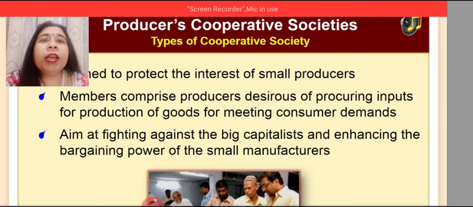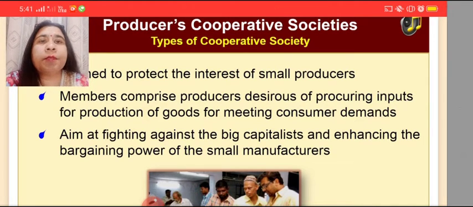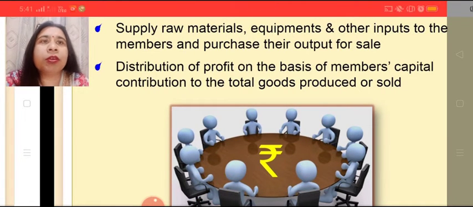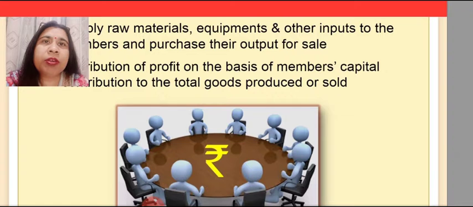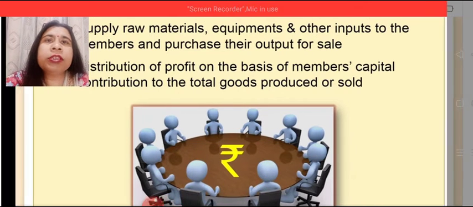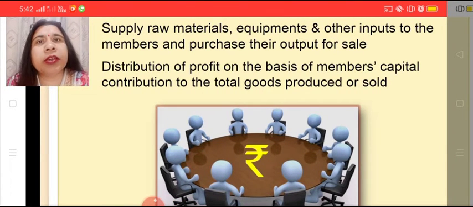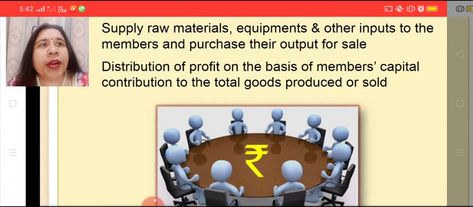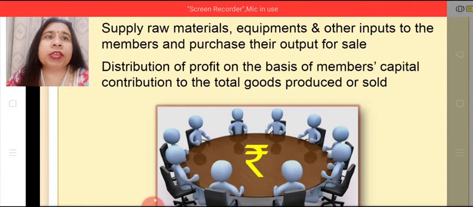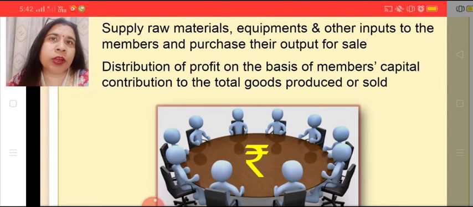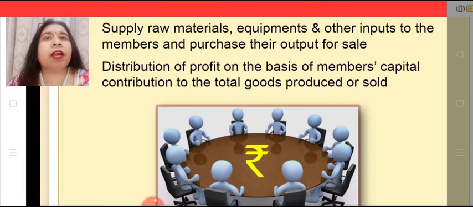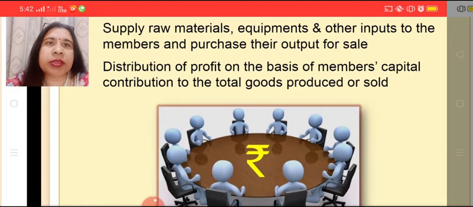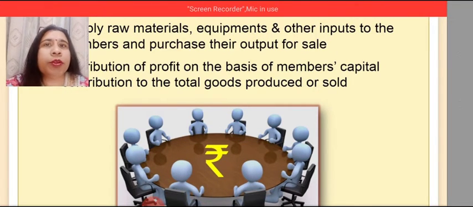It aims at fighting against the big capitalists and enhancing the bargaining power of small manufacturers. These small manufacturers require the raw material, machinery, equipment. So all these small producers gather together to protect the interest of other small producers, supply raw material, equipment and other inputs to its members and purchase their output for sale. So altogether they pool their resources for selling their output at reasonable rates. Distribution of profits is done on the basis of members' capital contribution to the total goods produced or sold.